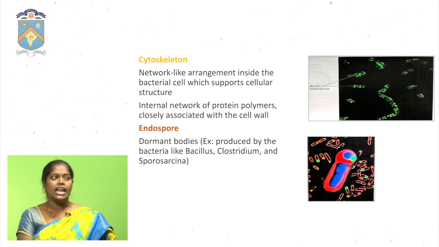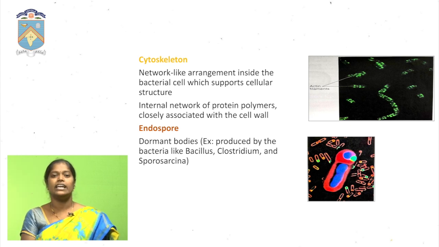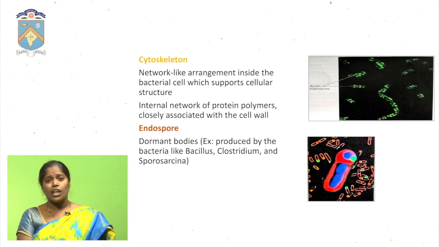Next, coming to the cytoskeleton. The cytoskeleton is a network-like arrangement inside bacterial cells which supports the cellular structure. The internal protein polymers form a structure closely associated with the cell wall.